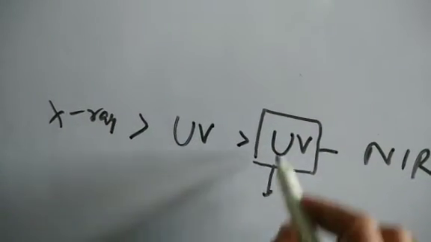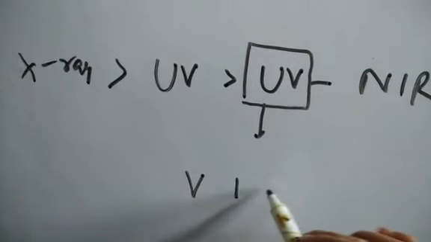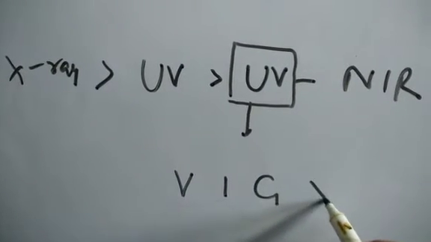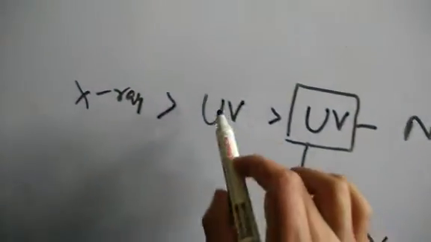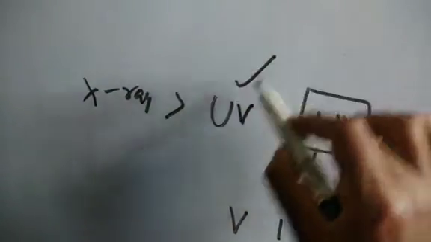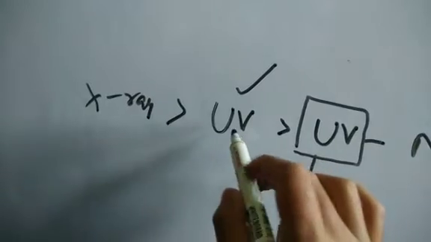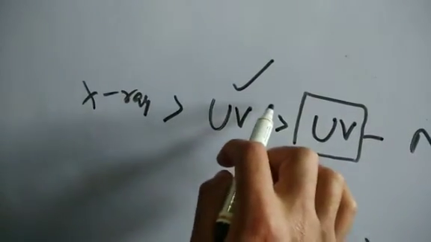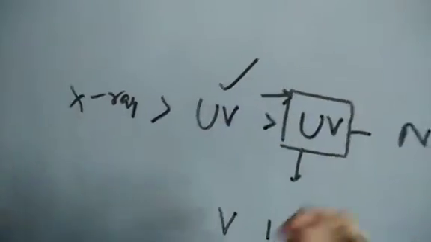Here we will discuss VIBGYOR: violet, indigo, blue, green, yellow, orange, and red. So if a molecule absorbs in the ultraviolet radiation, and you add an agent to the molecule that pushes the absorption towards higher wavelengths, towards the visible region, then the molecule becomes colored.